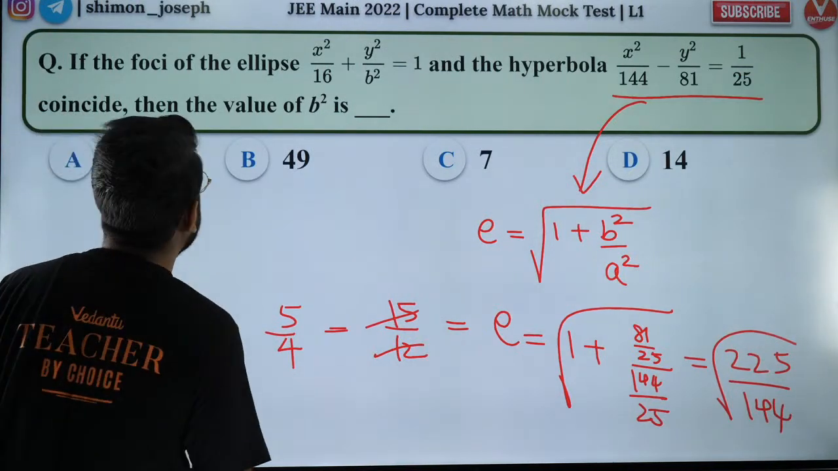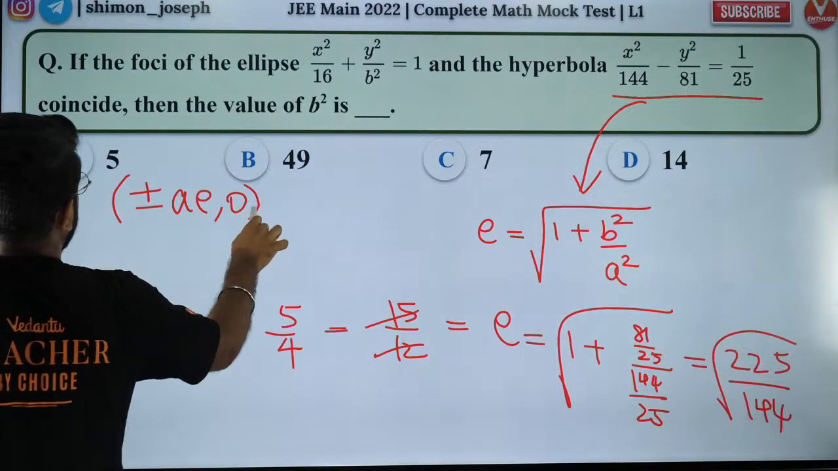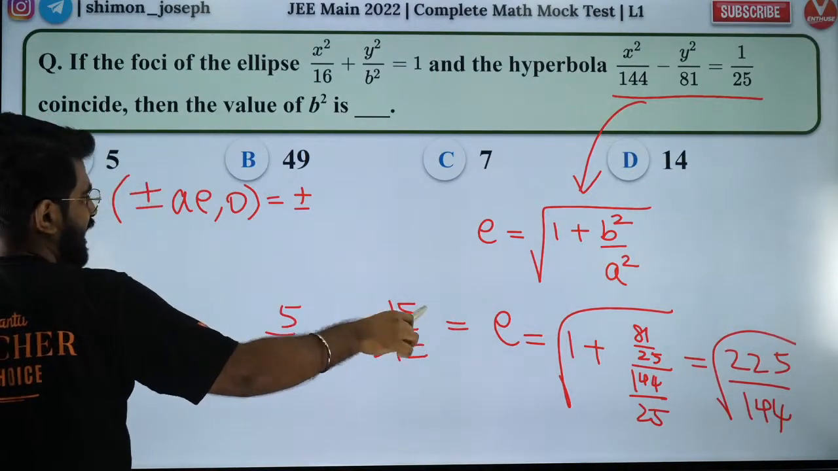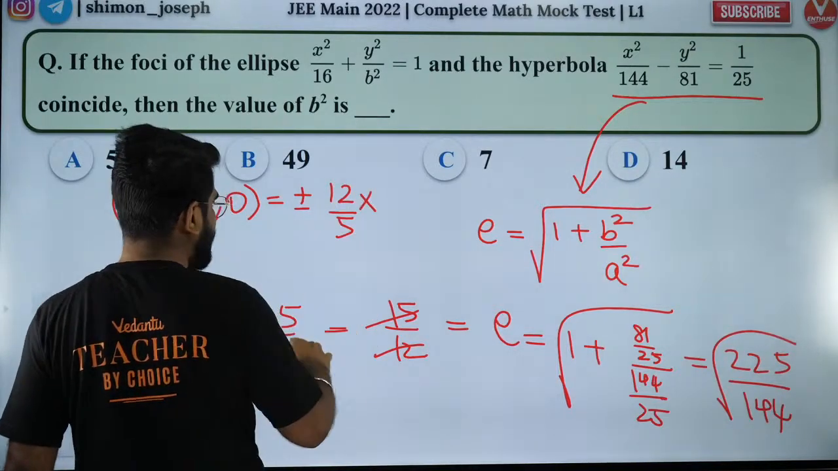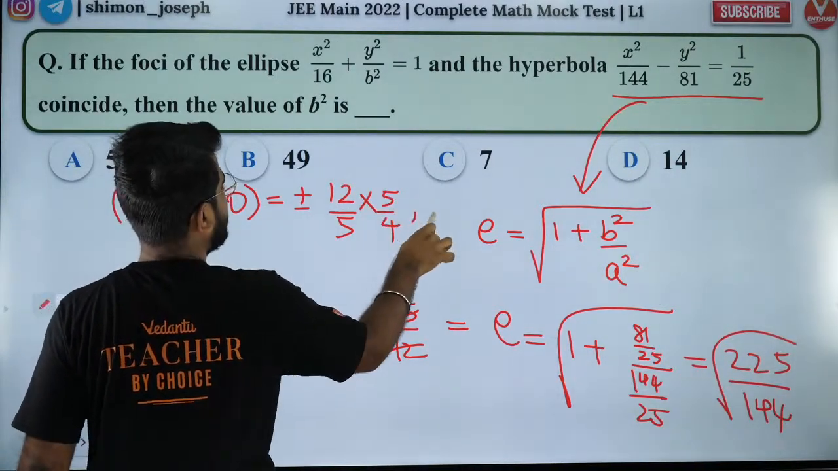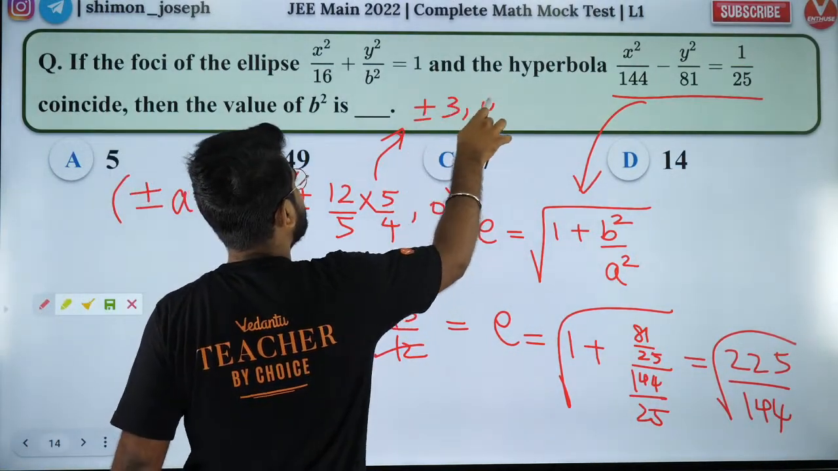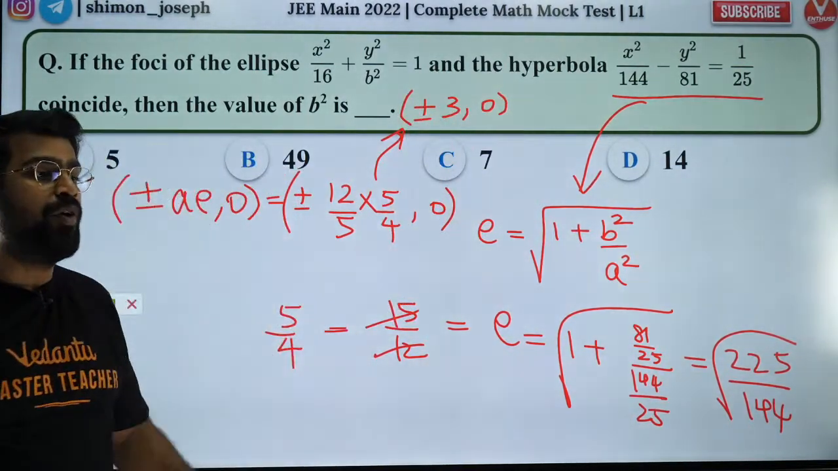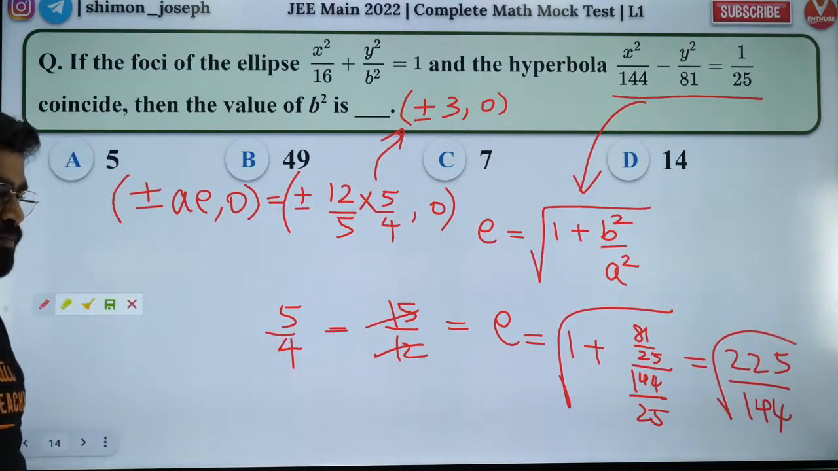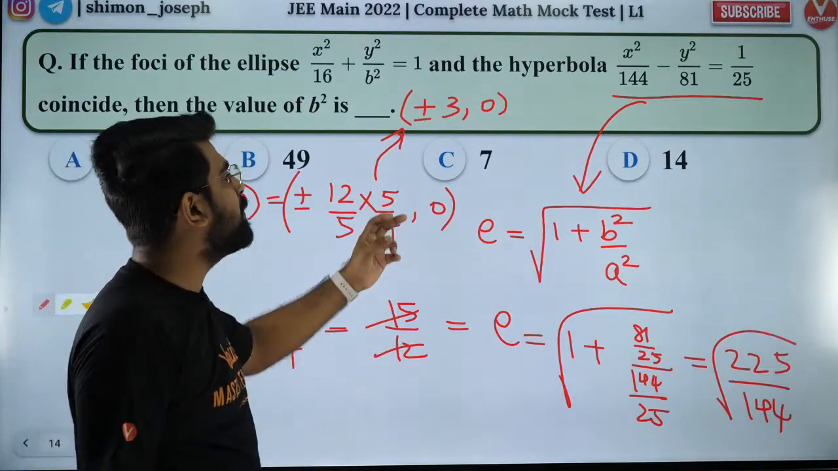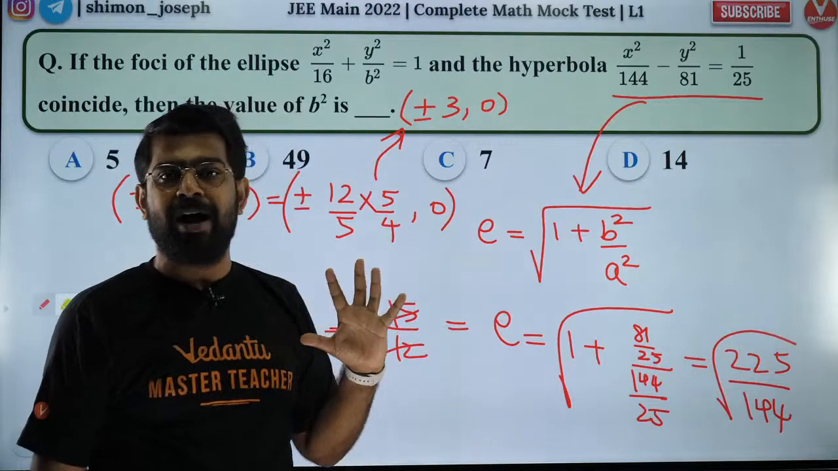So what are the foci of the hyperbola? The foci of the hyperbola are plus or minus AE, 0. So it's going to be plus or minus a, where a is nothing but 12 by 5, into e, which is 5 by 4, comma 0. So the foci are plus or minus 3, comma 0. Till here you guys got it? The foci of the hyperbola are plus or minus 3, comma 0. Are you all happy with that, my dear boys and girls?